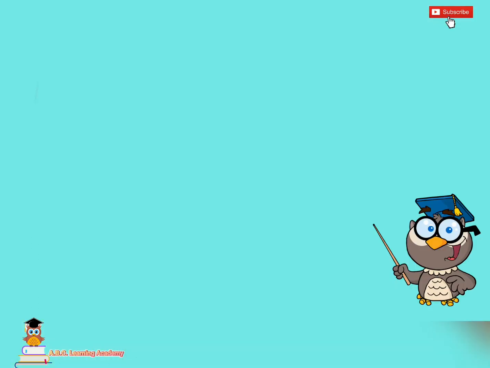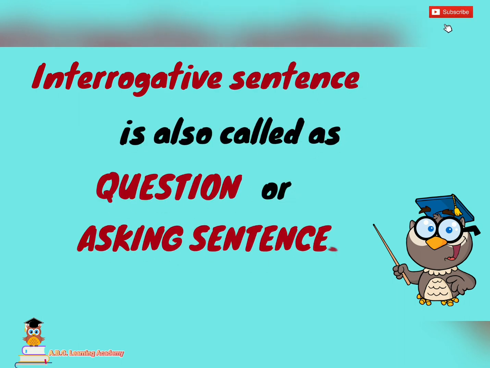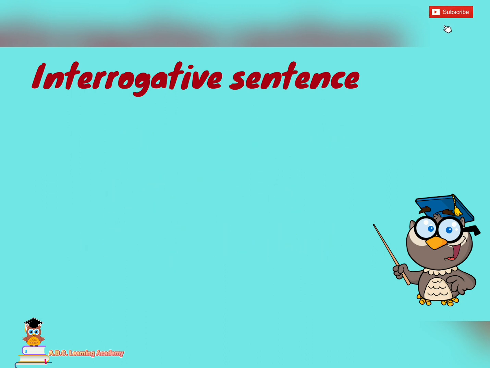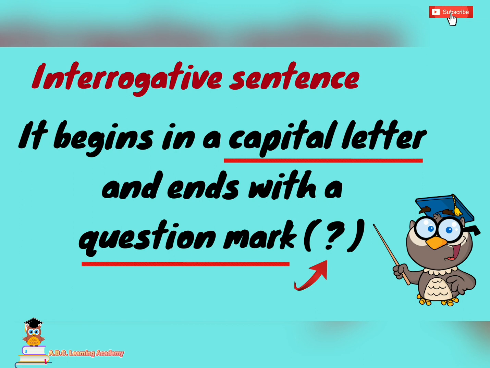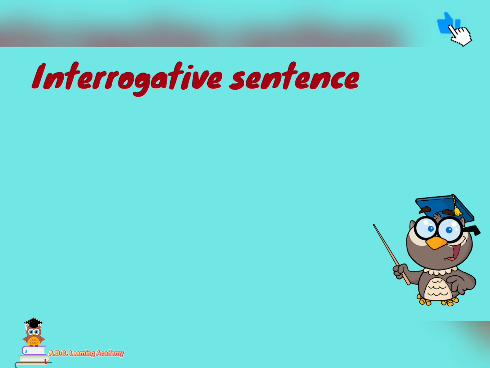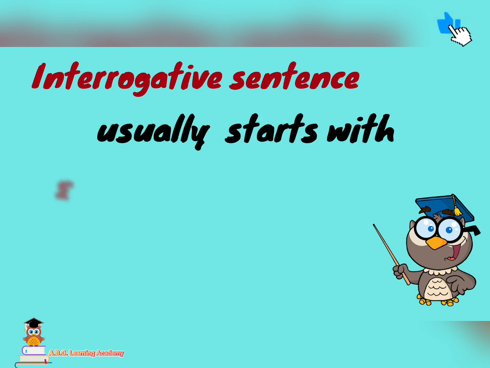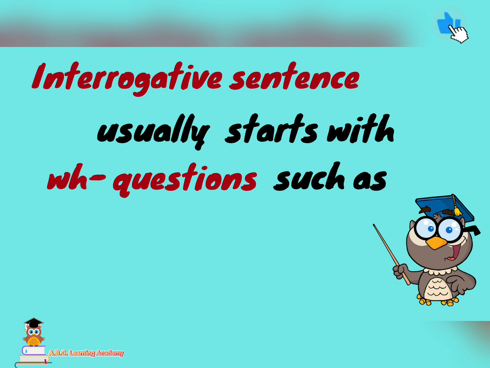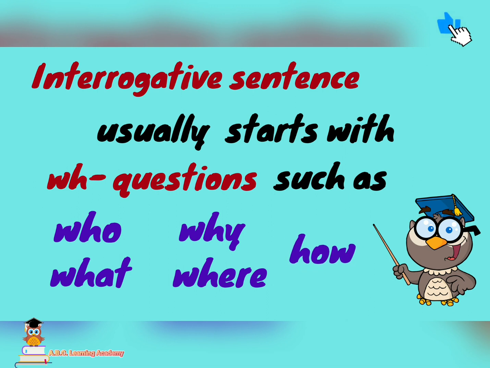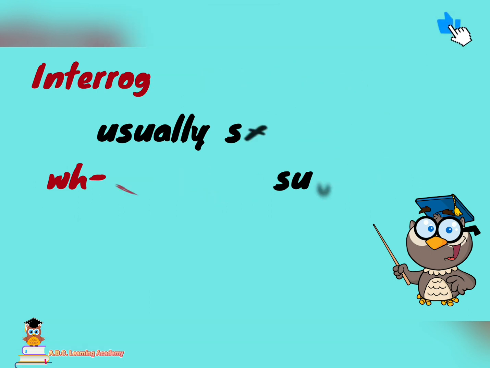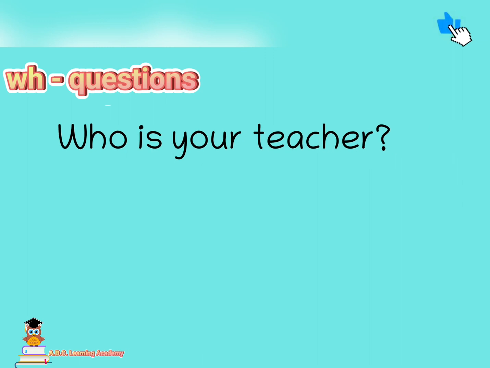Now let's go to interrogative sentence. An interrogative sentence is also called a question or asking sentence. It begins with a capital letter and ends with a question mark. This is the sign. An interrogative sentence usually starts with WH questions such as who, what, why, where, and how. Here are the examples of WH questions.